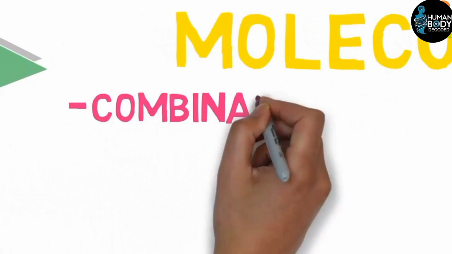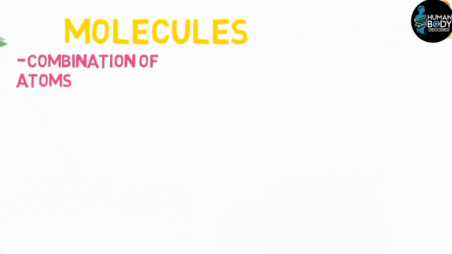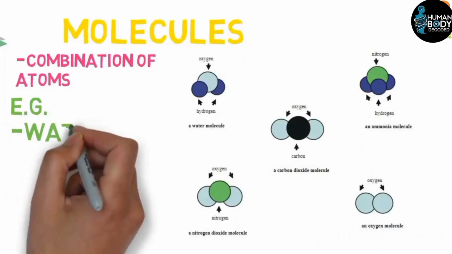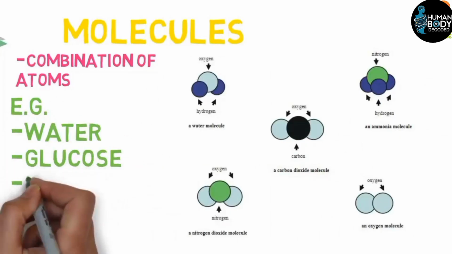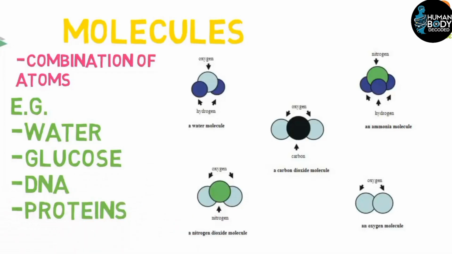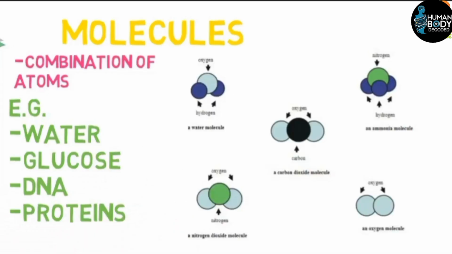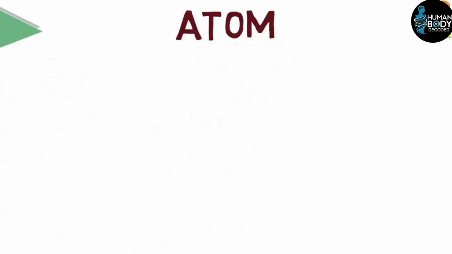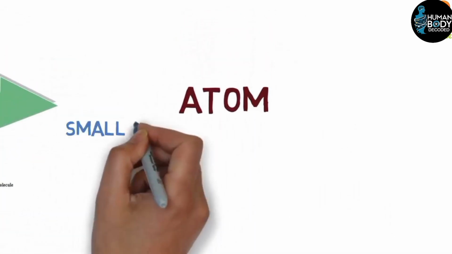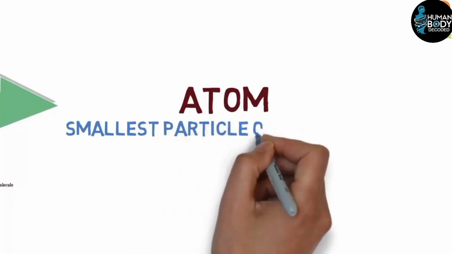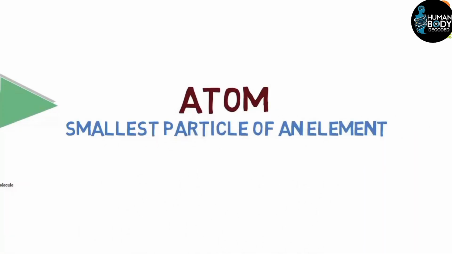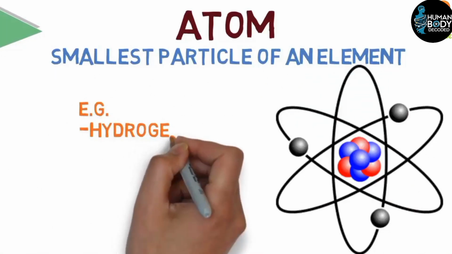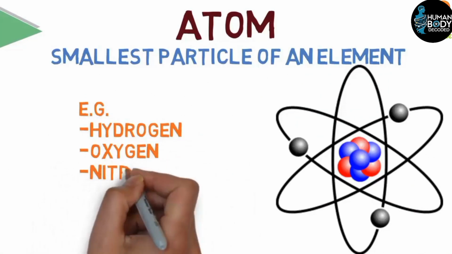Molecules are a combination of atoms, and we can also call them molecules because molecules themselves are made of atoms. An example of a molecule is water, glucose, DNA, proteins, or lipids. All these are molecules. As I have told you, molecules themselves are made of atoms. Now, what is an atom? An atom is the smallest part of an element, the smallest particle of an element, and it is called an atom. For example, we have hydrogen, oxygen, nitrogen, phosphorus, sulfur, and carbon.